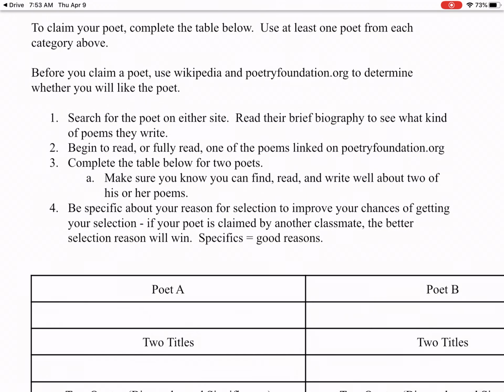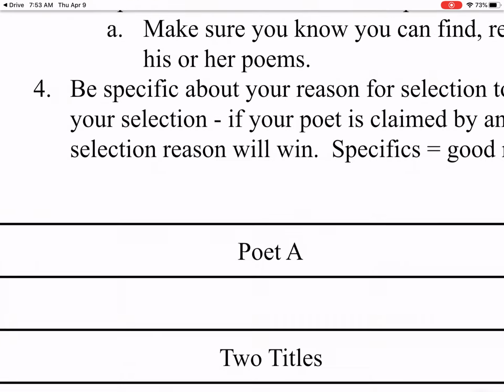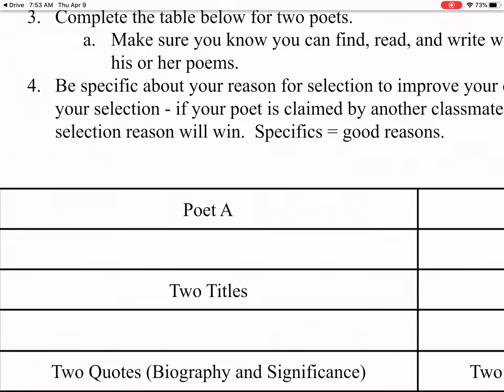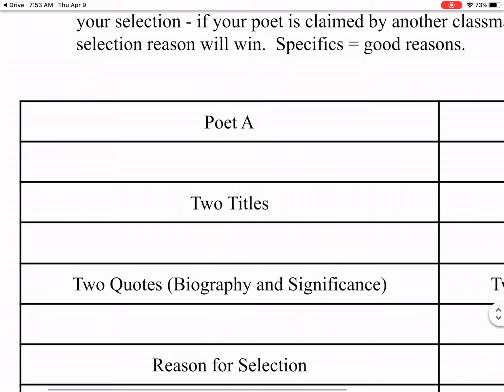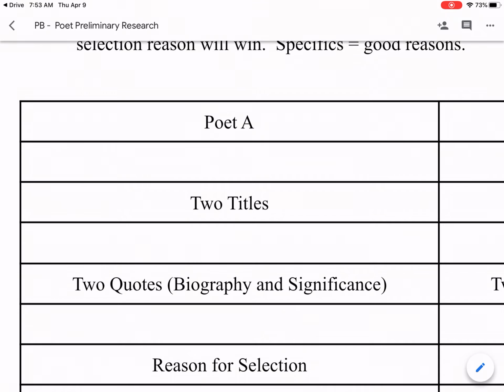So if I liked Richard Wilbur, I'm putting Richard Wilbur's name right here under Poet A. And then for 2 titles, I'm going to put on here the names of 2 poems that I read and that I liked. Okay? This is similar to the work that we did when we picked short story authors. So you've done this before. 2 titles means give me 2 poems by your poet.